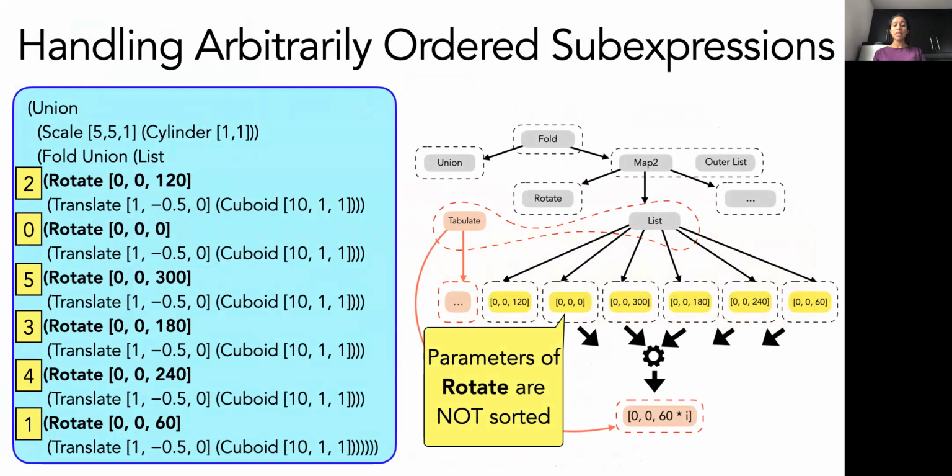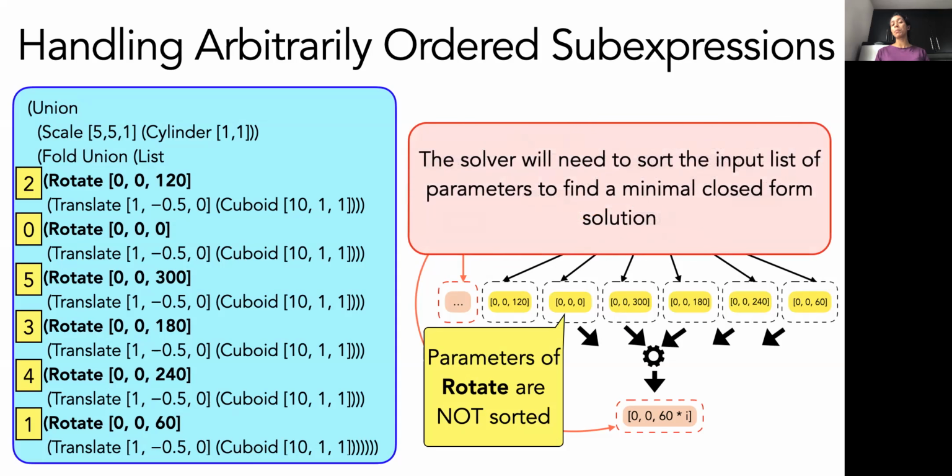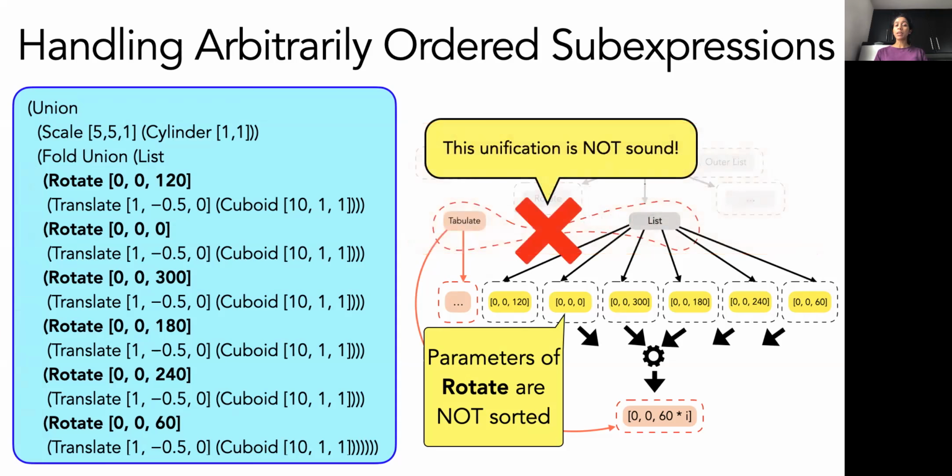What this means is that for the solver to find an arithmetic closed form, the solver must first sort this list of parameters. However, sorting the list of parameters and then finding a tabulate expression indicates that this new tabulate expression is no longer equivalent to the original list of parameters. And this is because reordering a list does not preserve the meaning in this context. So we cannot unify this tabulate expression with the list of original parameters.